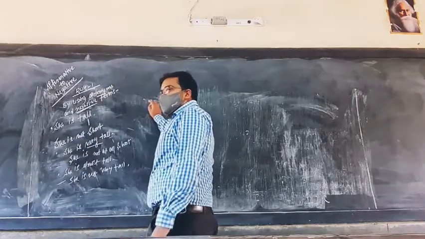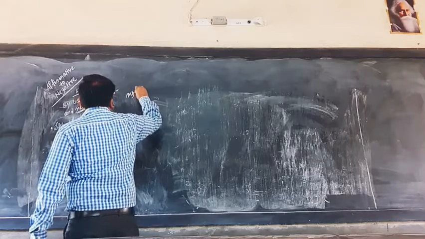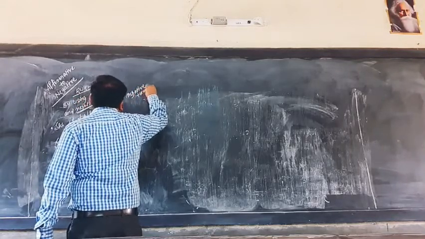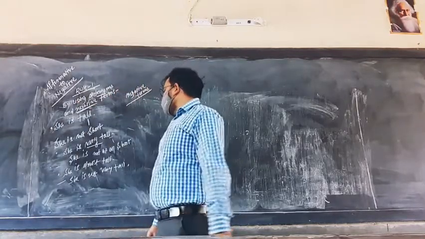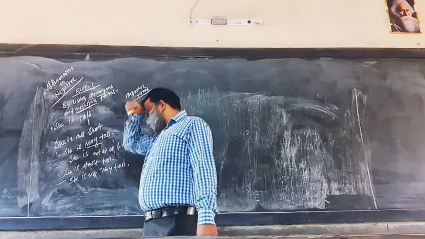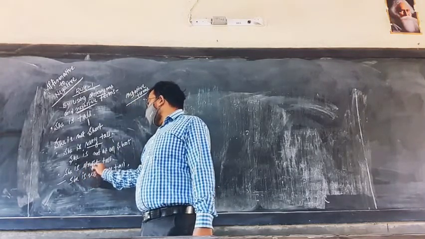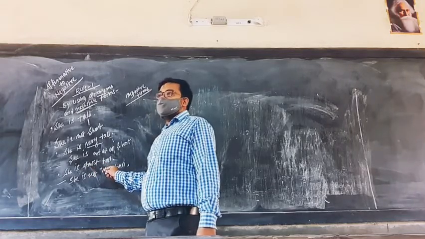Now shall I go further? Now I have to make a list of negative terms. Here I have used the negative term not and the antonym for almost, that is very.